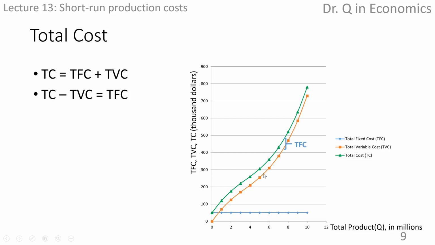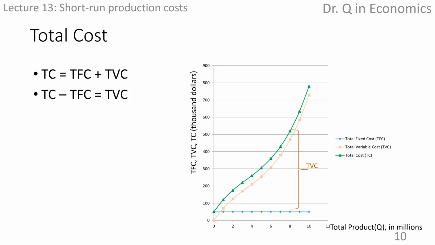The distance between the total cost and total variable cost is total fixed cost. And the distance between total cost and the total fixed cost is total variable cost. As shown over here. So, for the three variables, knowing two, we can figure out the third one.